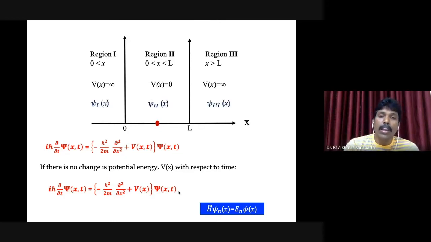And the wave functions in these three regions, I would say psi 1 of x, psi 2 of x, psi 3 of x, just for the sake of convenience. So overall, as you can see, there are three different regions in this problem: x less than 0, x greater than L, and x within 0 and L. If the particle is confined within the box or outside the box, what is the problem and what is its solution, that we will try to understand. So we have to solve this problem.